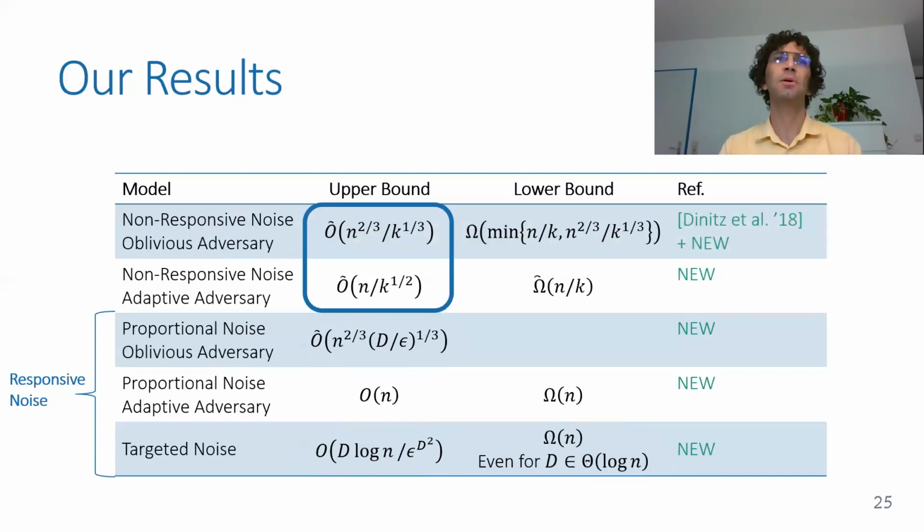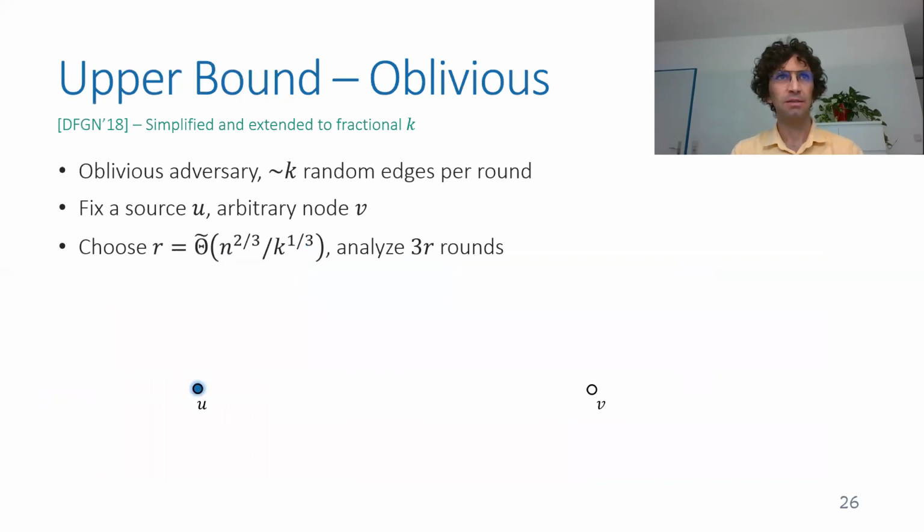And today I'll just talk about the upper bounds in the oblivious adversary case, an extension of the Dinitz et al. upper bound, and then analysis for the adaptive adversary cases. So let's see how we prove these upper bounds. So we have one node U with the information. I want to see how long it will take for the information to arrive to another arbitrary node V.